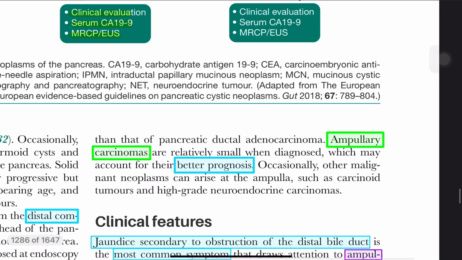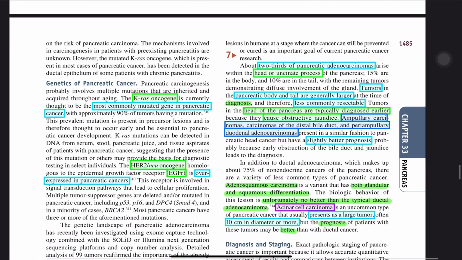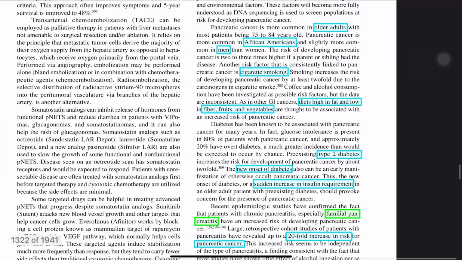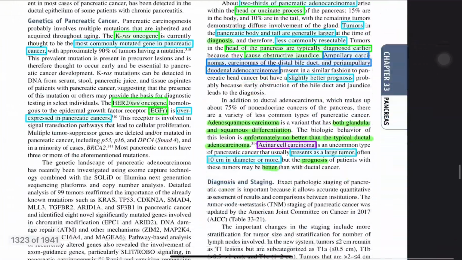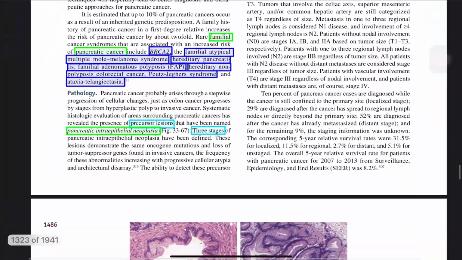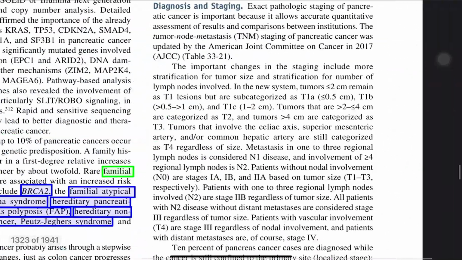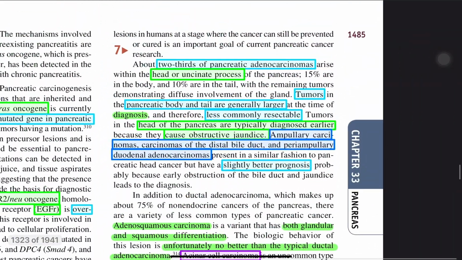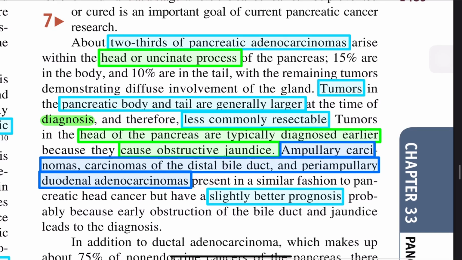A few more lines from Schwartz. Two-thirds of pancreatic adenocarcinomas arise from the head or uncinate process, the same line as in Bailey.